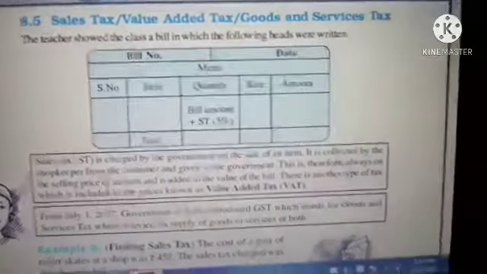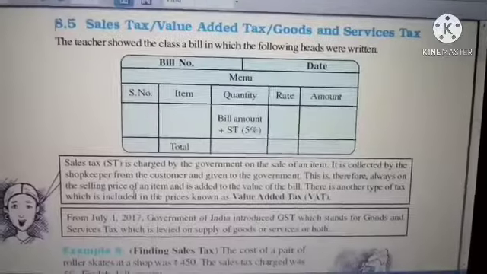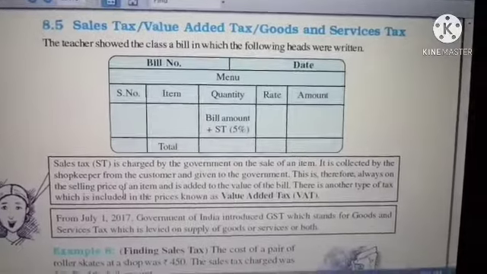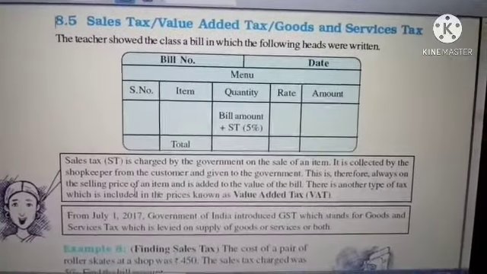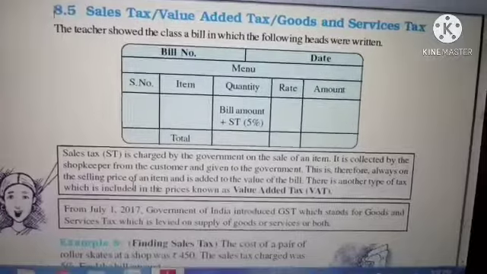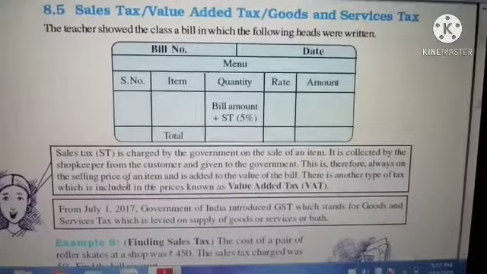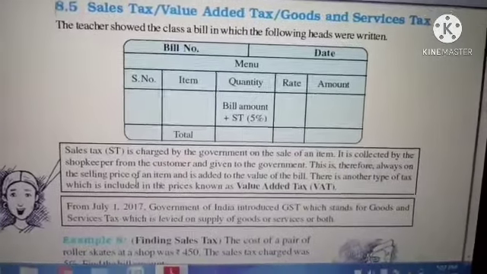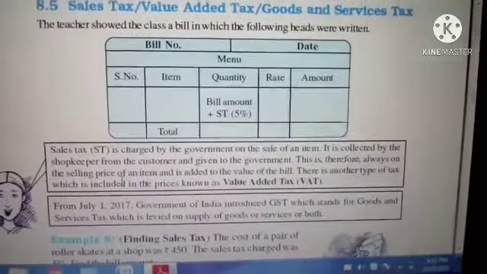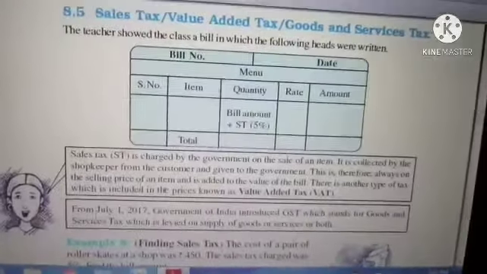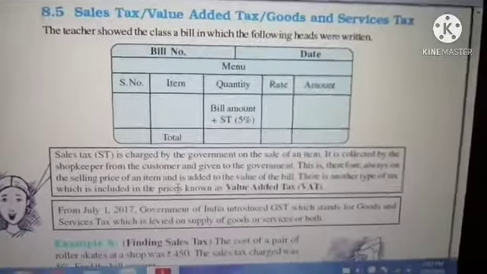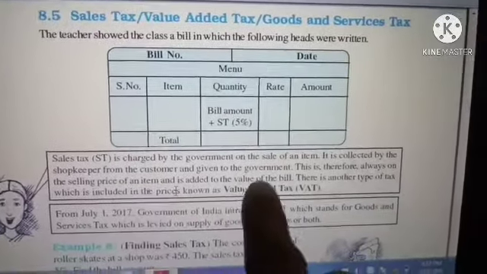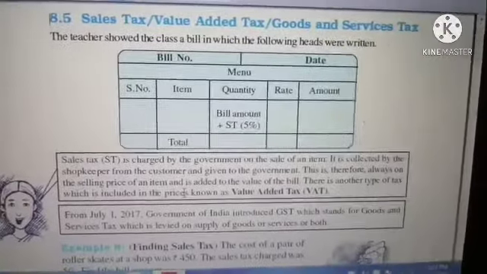In the last class we discussed overhead charges. Do you remember that? When you are buying something and selling that product, you will have some additional charges like repairs, or extra charges like transportation charges. Those are the overhead charges which will be added to the cost price. Here, sales tax will be added to the selling price of an item, and it is added to the value of the bill. In the bill they will be adding it.